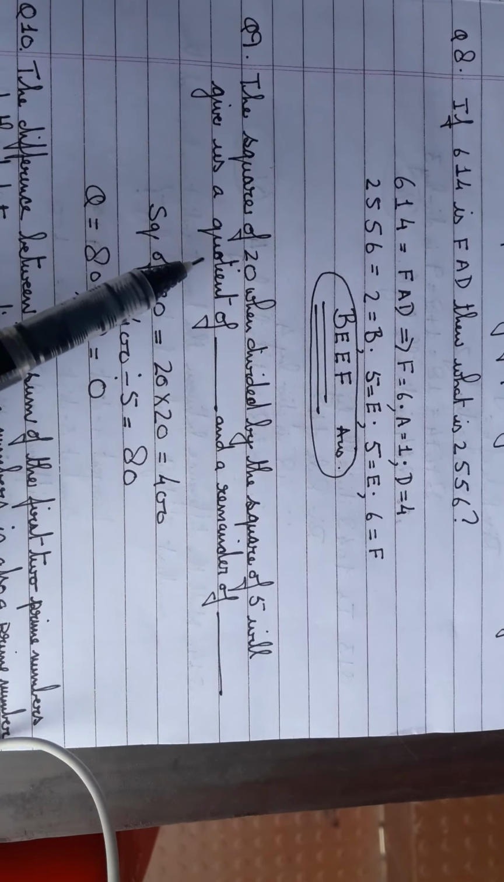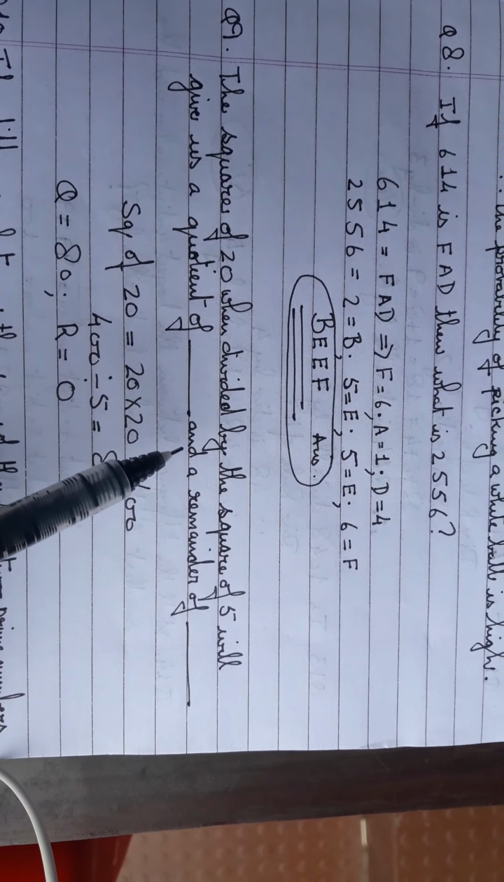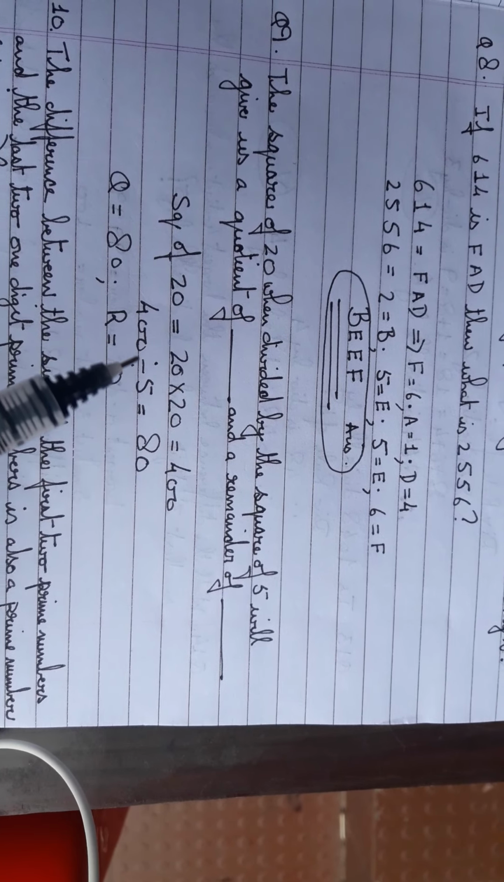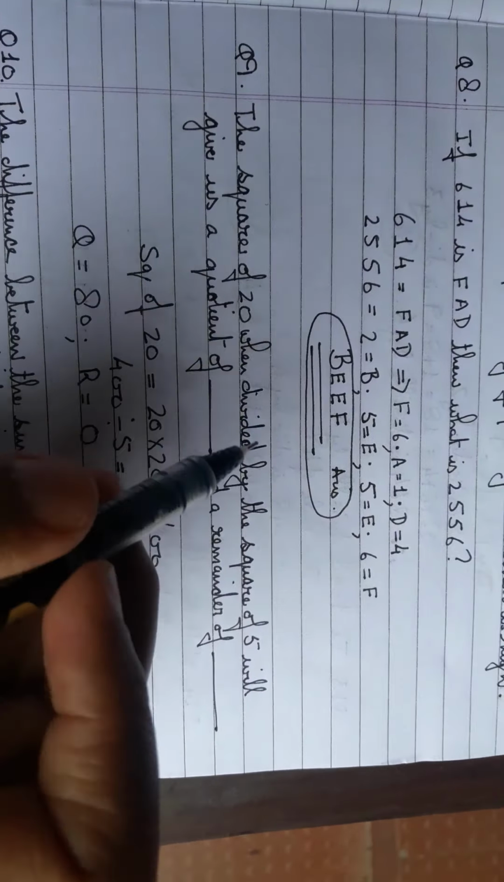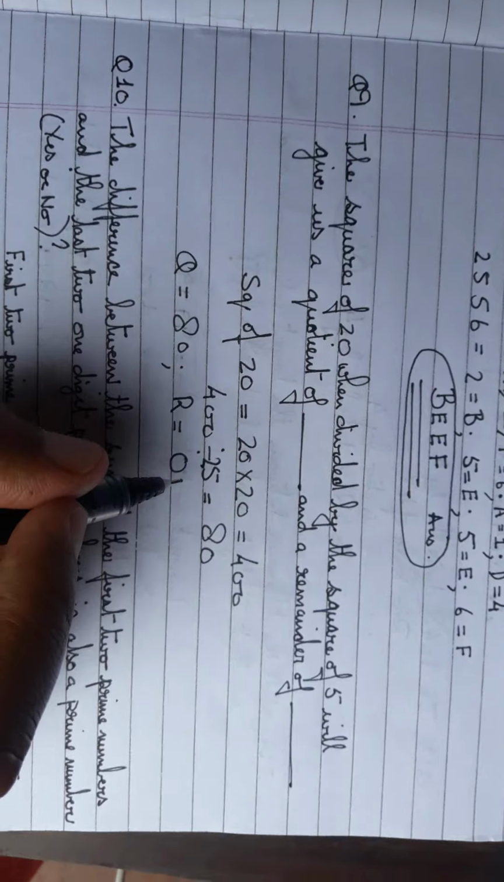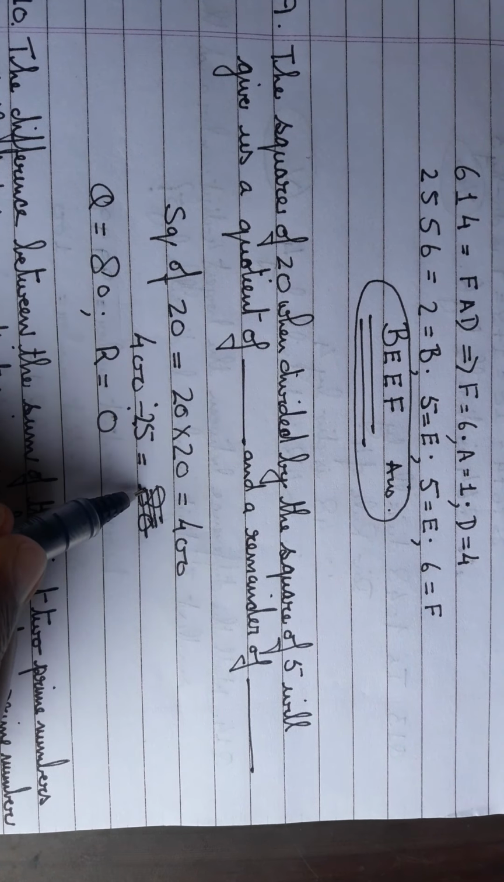Now look at the next one. The square of 20 when divided by the square of 5 will give us a quotient of and a remainder of. So the square of 20 divided by the square of 5. Now see, I have made a mistake over here. It has to be a square of 5, right? So the square of 5 is 25. So 400 divided by 25.